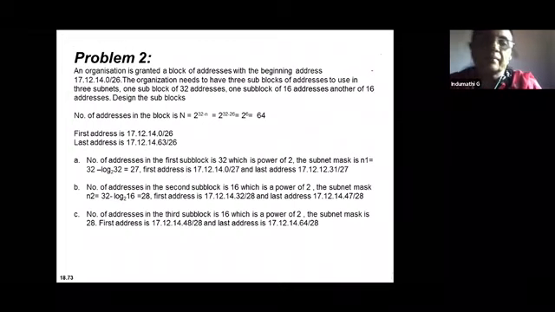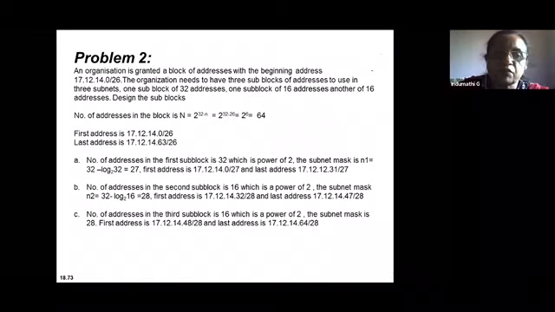Take down this problem. An organization is granted a block of addresses with the beginning address 17.12.14.0/26. The organization needs to have 3 subblocks of addresses to use in 3 subnets. One subblock is 32, another subblock is 16, another subblock is 16. Okay, so 32 plus 16 plus 16 is the 3 subnets.